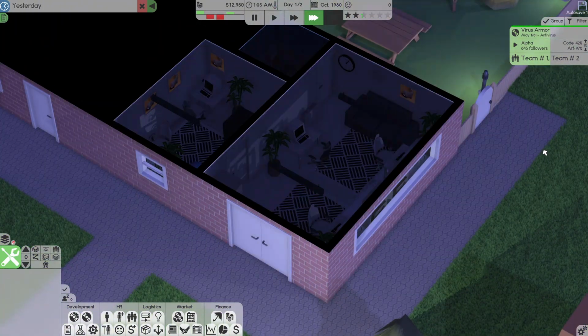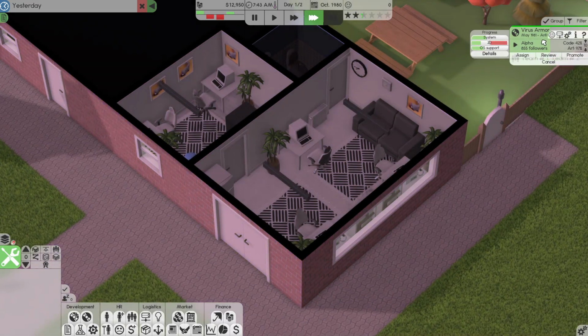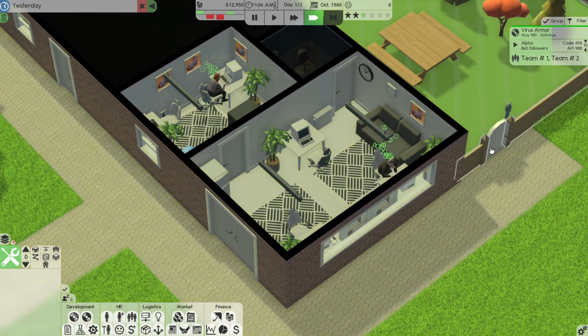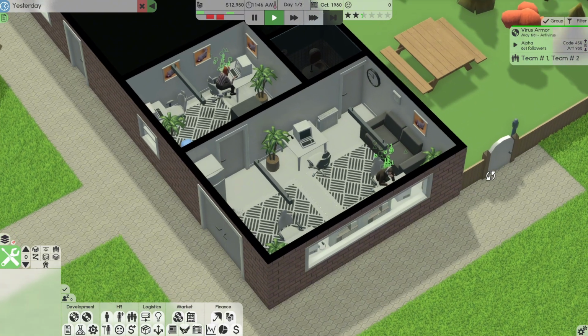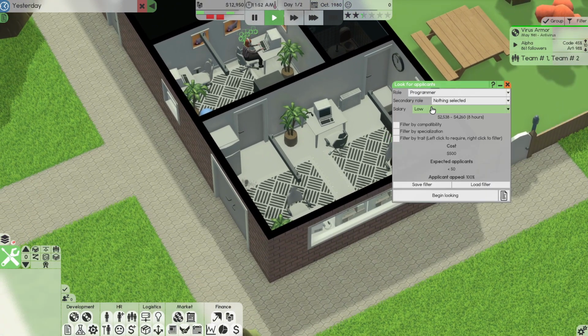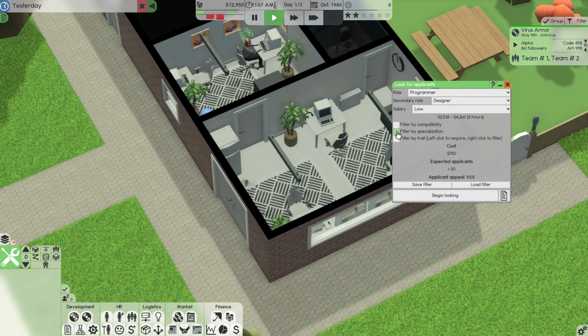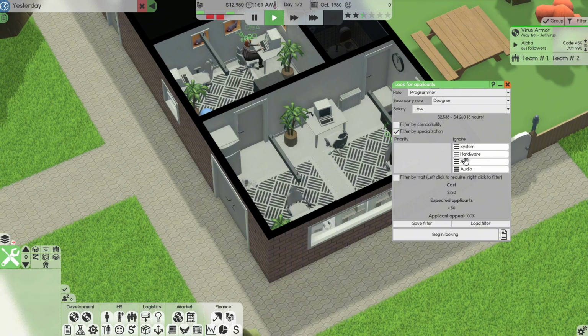This is where I start getting myself in trouble with this game. I want to start actually hiring somebody. And this will become very important in the next episode, by the way. So we want a programmer, designer, and what we want to do is filter by specialization. And what I'm looking for is 2D and system.